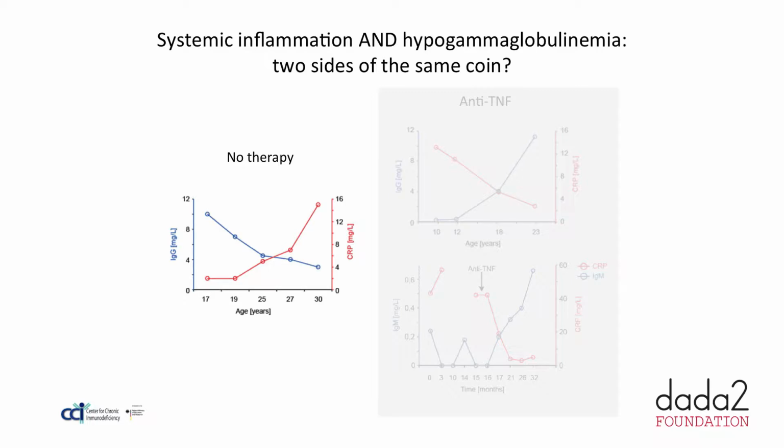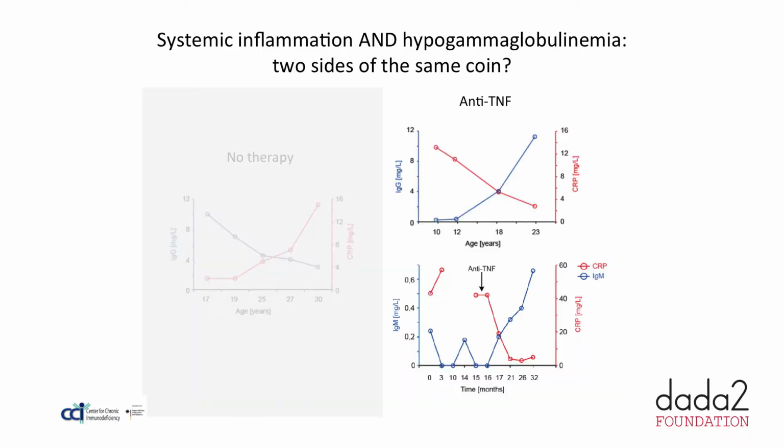More importantly, it seems that they are not only correlated, but can be two faces of the same coin. Without treating inflammation, you see a progressive reduction of B-cell function, and the opposite when you treat inflammation.